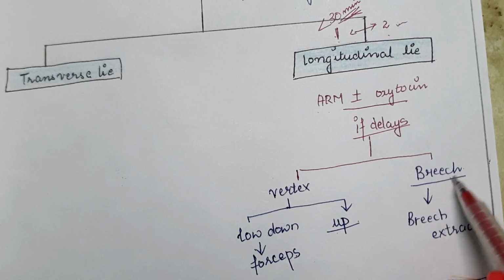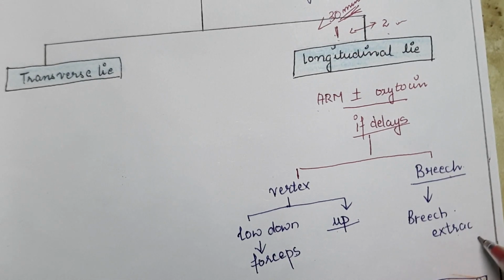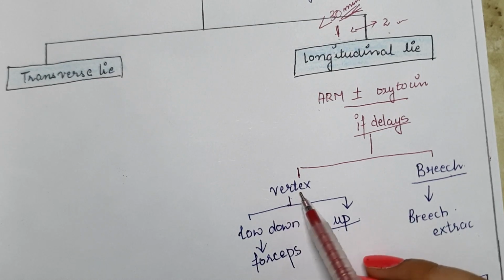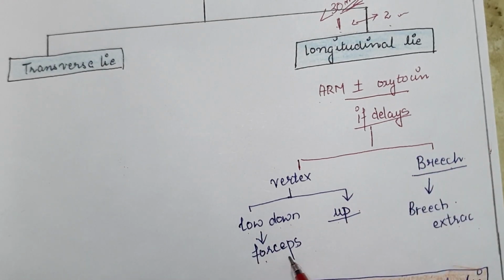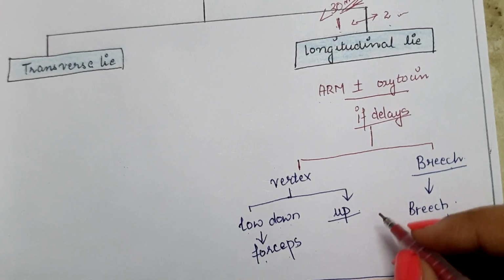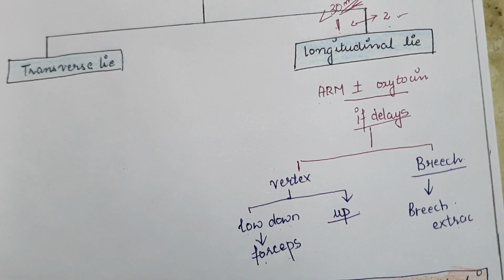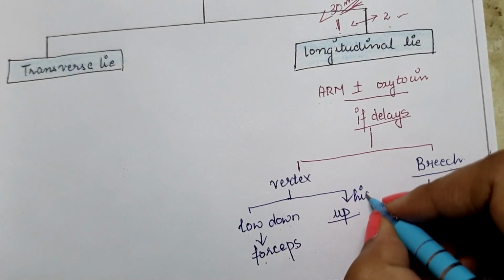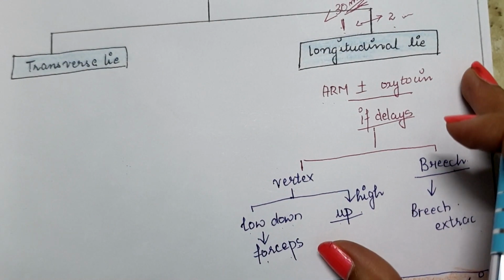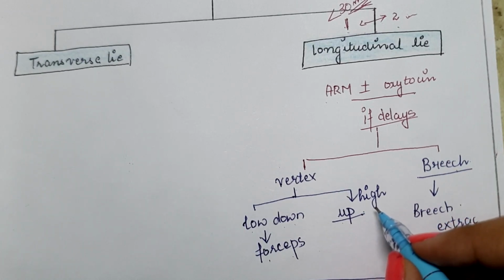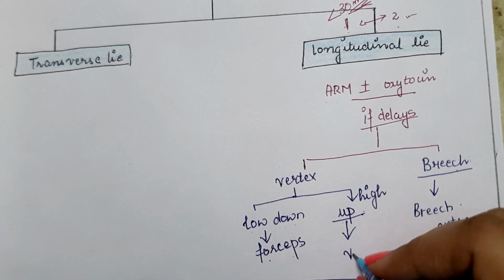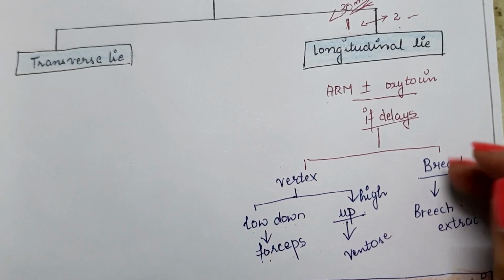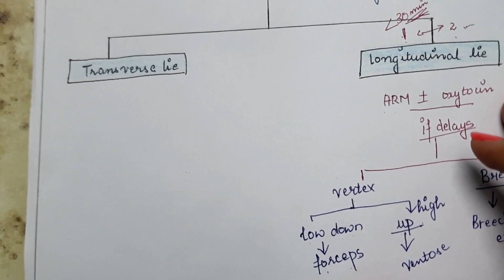If there is a breech presentation, then breech extraction should be done. But if it is a vertex presentation and the head is low down, then forceps is used for the delivery. But if the head is still high up because of a hydrocephalic head, or there is a cephalopelvic disproportion, in that case ventouse delivery should be done.